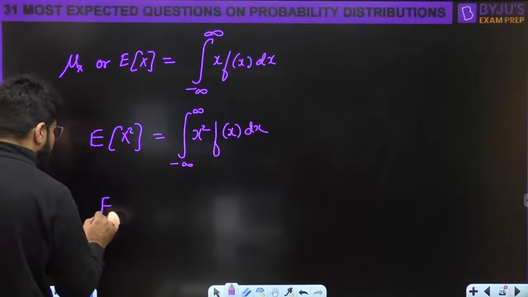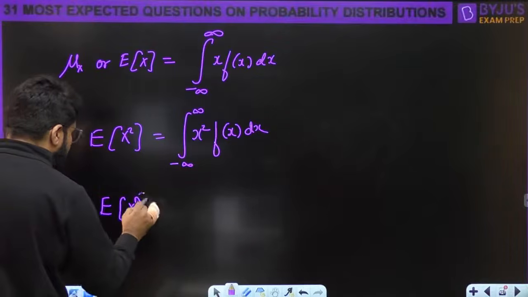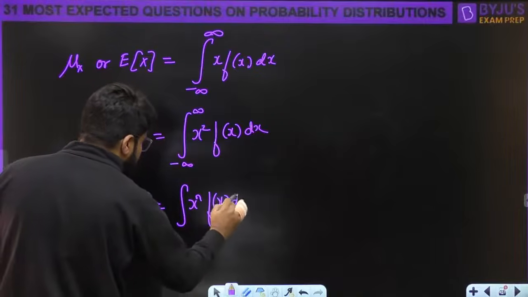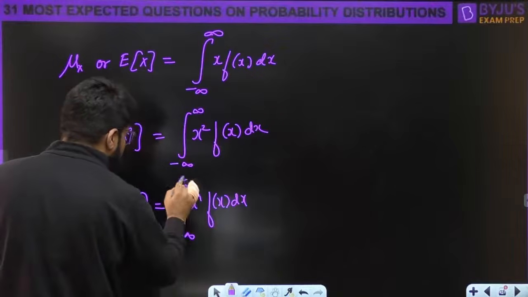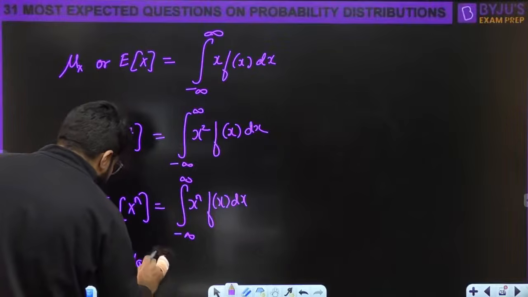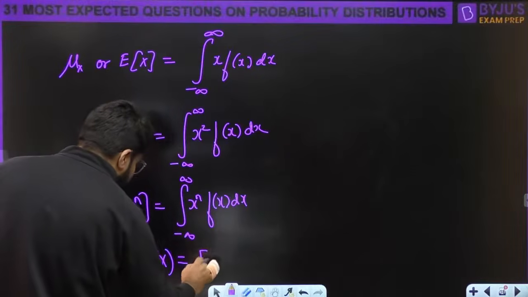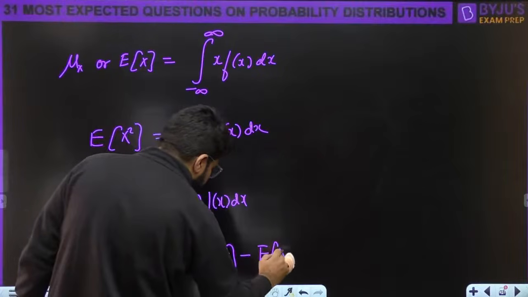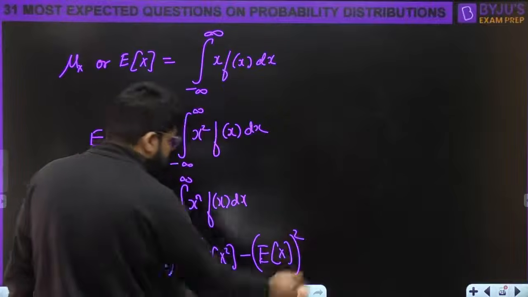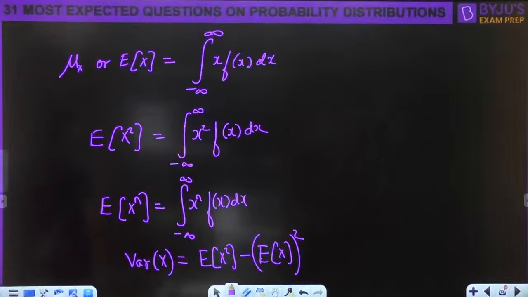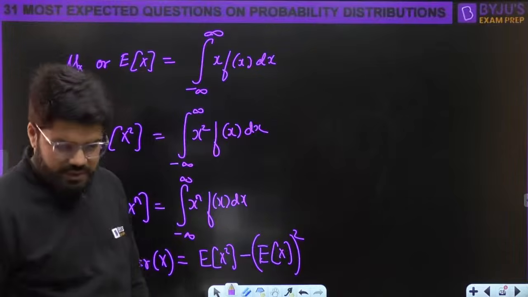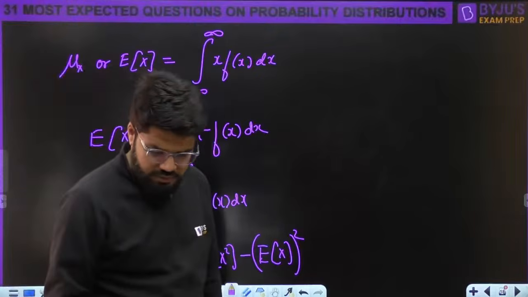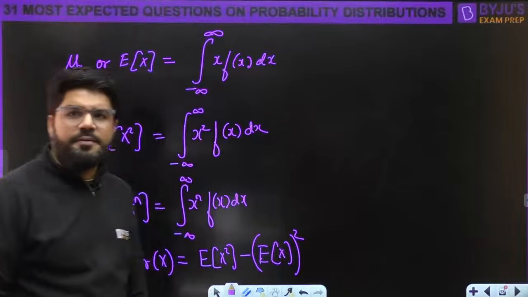Then the nth moment formula is the integral of x power n fx dx. So all summations we just replaced by the integral, and the variance identity remains very much the same. Variance is given by the mean square value minus the square of the mean. Okay, done.